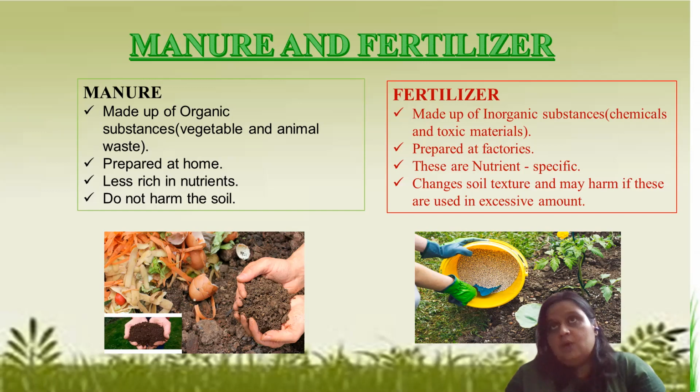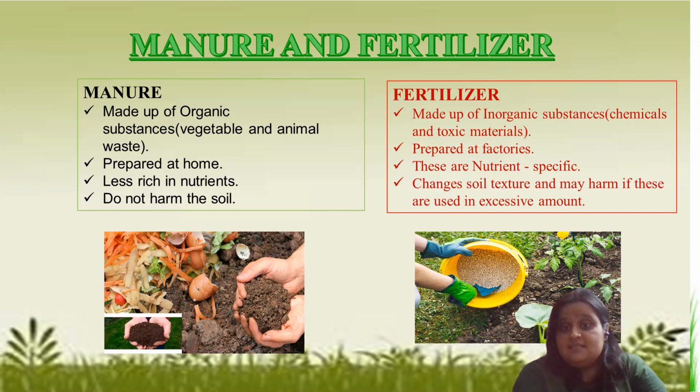But if we talk about a specific nutrient, if our soil is deficient in a particular nutrient, then what do we have to do? Then we need to take help from fertilizer. We have to give fertilizer. As manure is made up of organic substances, obviously it will not harm the soil.